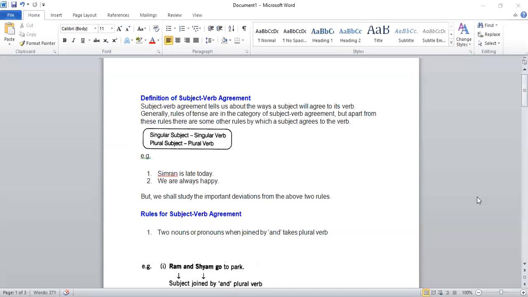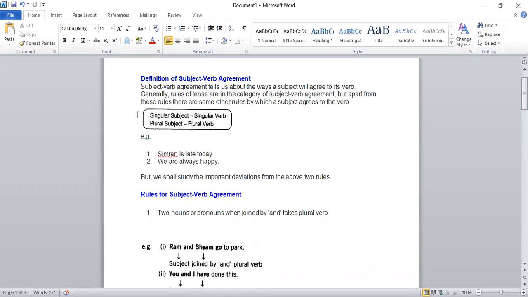So all these verbs you have already learned under the topic tenses. But apart from those rules which are there in tenses, there are some other rules by which a subject agrees to the verb. And those are what we are going to study today.